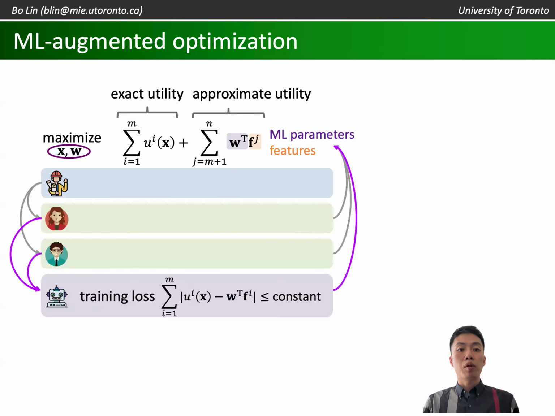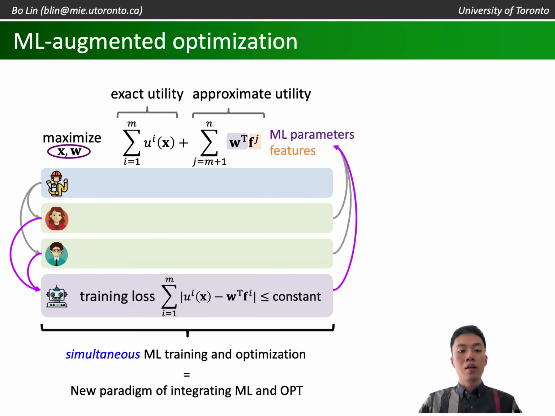To build a connection between these two sets of decisions, we add a constraint that under any bike lane designs, we should always adjust our machine learning model accordingly, so the training loss is always upper bounded by a constant. This simultaneous machine learning model training and optimization framework represents a new paradigm of integrating these two wonderful methodologies.